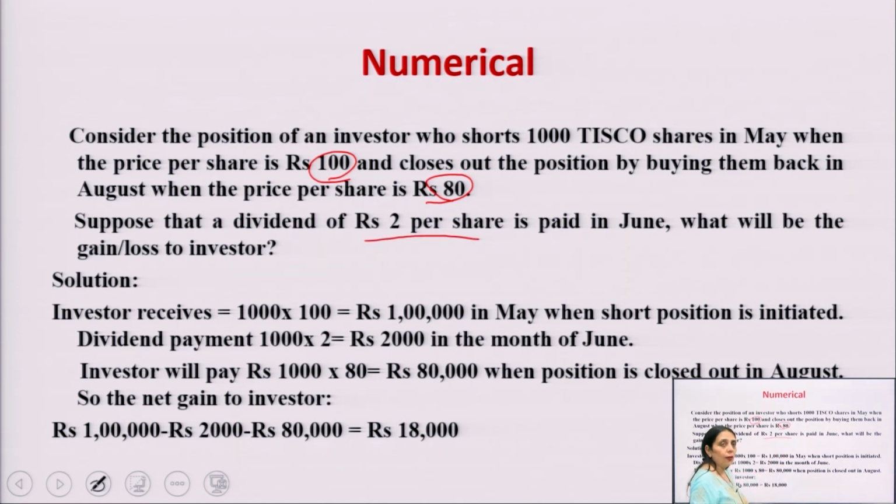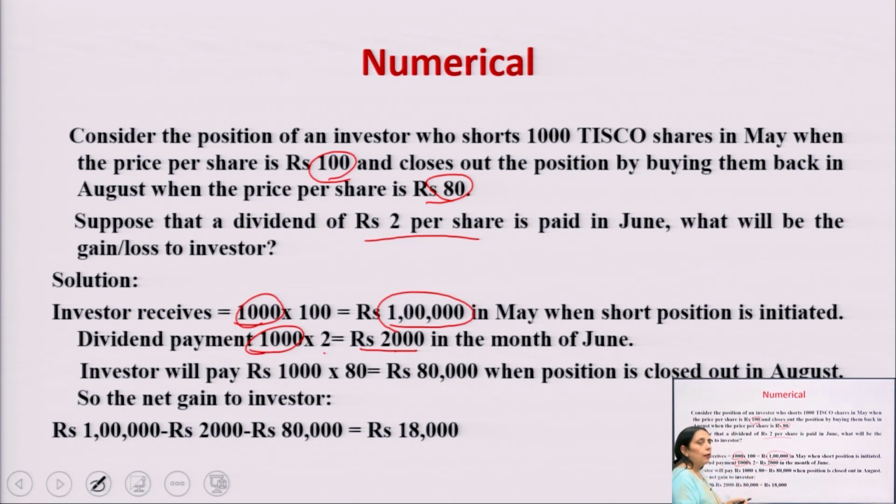Now you have to do the calculation whether the investor is gaining a profit or losing money. In this case you are going to short the future. In this the total amount of the future is 1 lakh. How can you do the calculation? It is 1000 multiplied by 100, it becomes 1 lakh in May, and you are going to short the position. Short the position means you are going to sell the future, you are not going to buy the future in this case, and you will pay the amount of the dividend, that is 2000. How do you calculate 2000? The total number of shares is 1000, you have to multiply with 2, then the amount of rupees 2000 will come and you will pay this in the month of June.